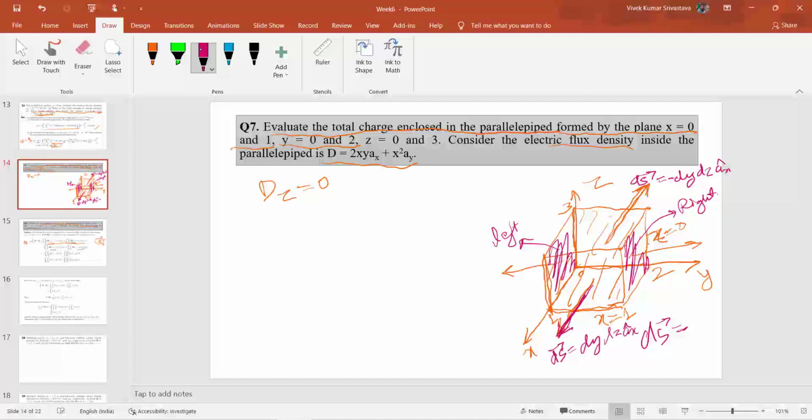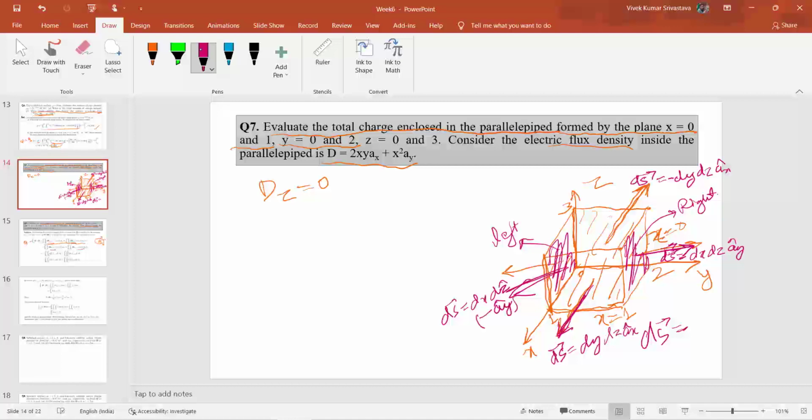Similarly, for the right hand surface, you can define the surface as dx dz into ay, and for this surface you can define dS as dx dz into minus ay.